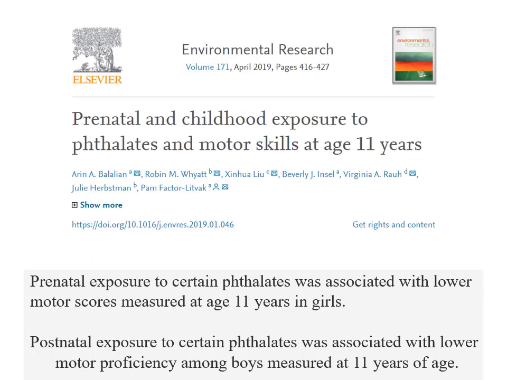And on to humans. This isn't bisphenol A this time, this happens to be phthalates. But the general principle applies. The prenatal and childhood exposures to things like phthalates may well affect brain development. And in this case, prenatal exposure to certain phthalates was associated with lower motor scores, measured at age 11 in girls, and postnatal exposure in boys seemed to affect motor proficiency.